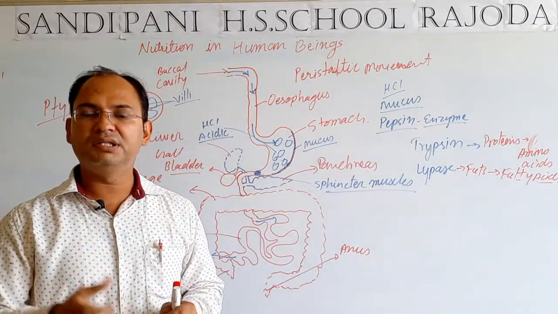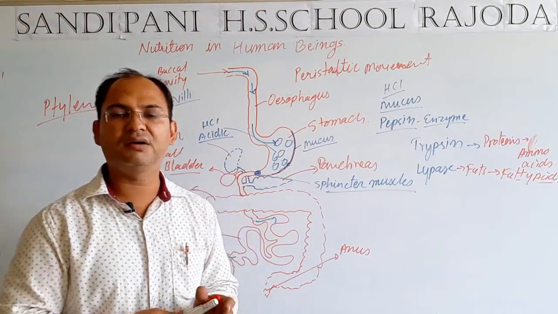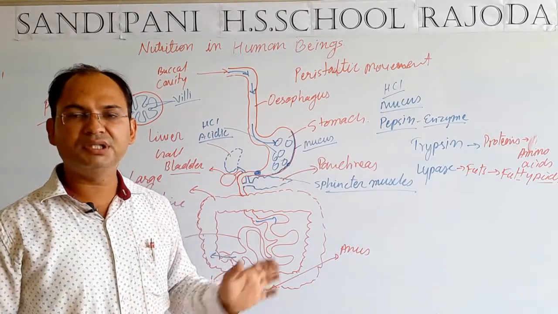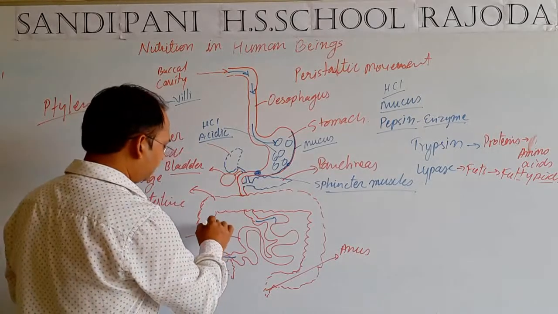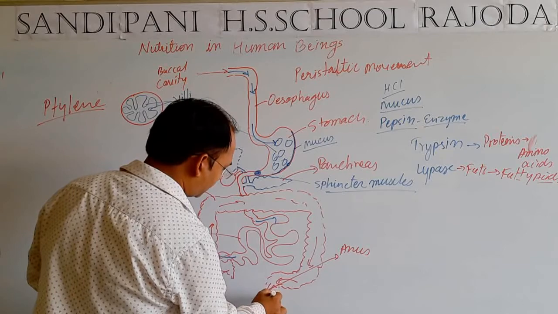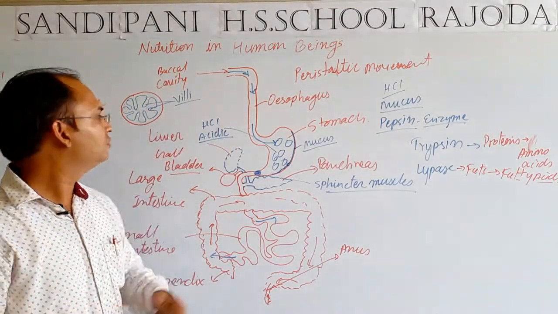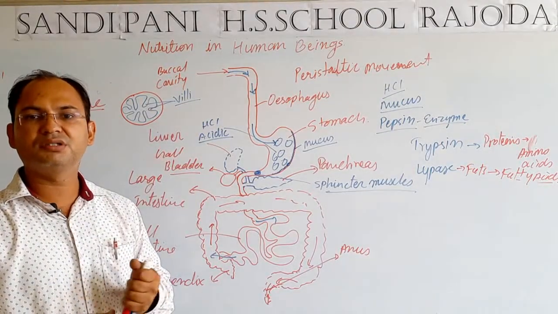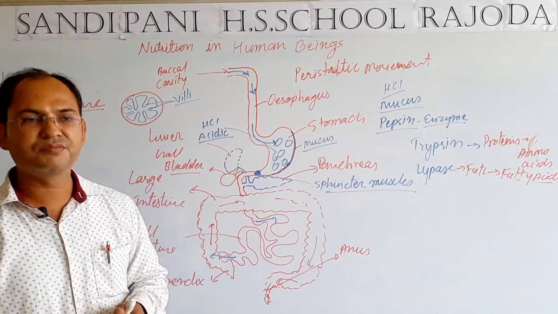Only the excess water that was lost with the food is reabsorbed in large intestine. And then the food moves through the large intestine and is exhaled out through the anus. So these are the different steps of digestion through which nutrition in human beings takes place.